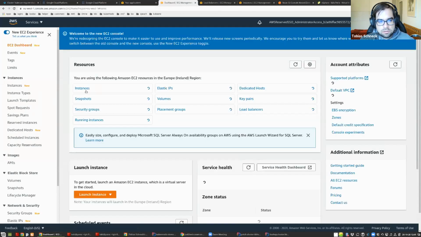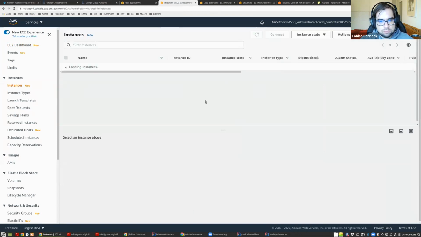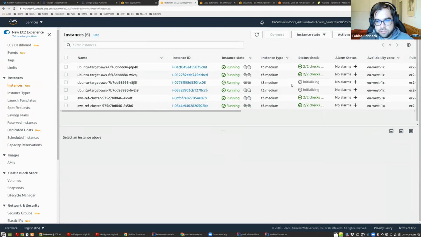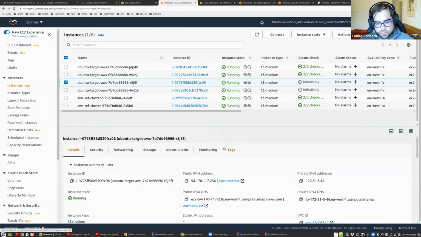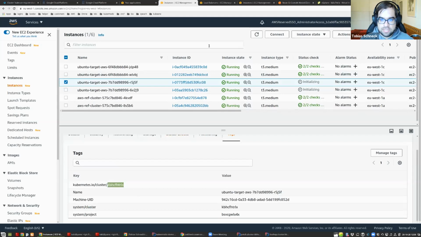And let's see. Yeah, we see here initializing. So that's the new 2 machines that we created. If we take a look here, we also see the tag. That's the cluster for what we have. And for that, so we have created new machines. So let's wait until the point they get booted.